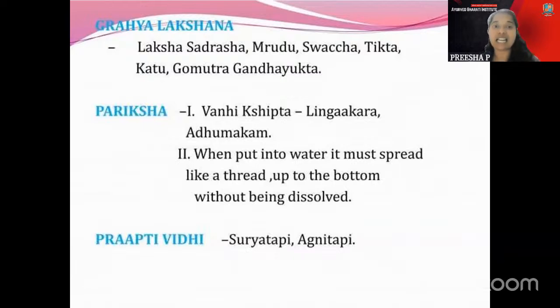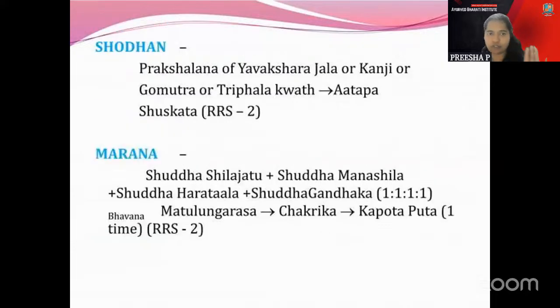The Grahi Lakshana is Laksha Sadrisha, Mridu, Swacha, Tikta, Katu, and Gomutra Gandhayukta, as told there. Coming to the Pariksha part, you might have already studied this in your UG studies also. When it is thrown in the Vanni or the fire, it will be Lingakara and Adhumaka. This part is important because which among the following Maharasa turns into Lingakara and Adhumaka can be asked in MCQ type questions. It is very simple, but sometimes you get confused. And put into water, it is like a thread Lakshana without being dissolved. And Prapti is Suryatapi and Agnitapi. We can skip that one.